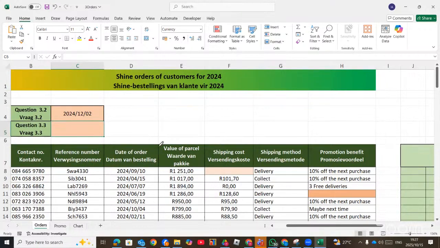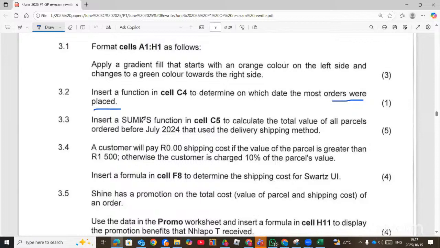Then the next question, SUMIFS. SUMIFS is to find the total based on more than one criteria. Like I said, you can even use SUMIFS for one criterion and it will work. Now, I say the total value of all the parcels ordered before July 2024, and then the shipping delivery method. Now, the first criteria is it should be less than July 2024. And when you say less than July 2024, that means less than 1st of July 2024.